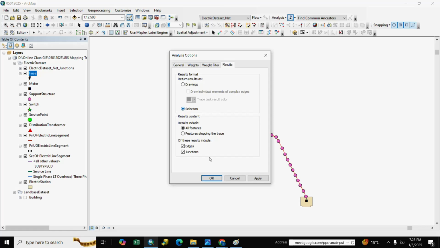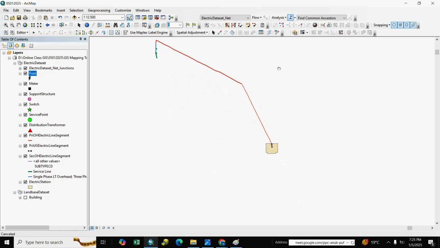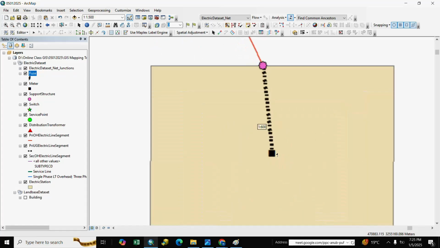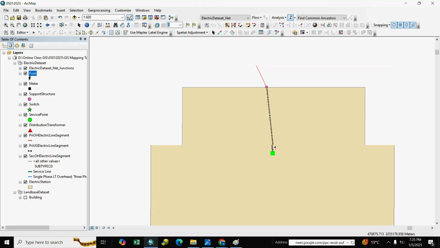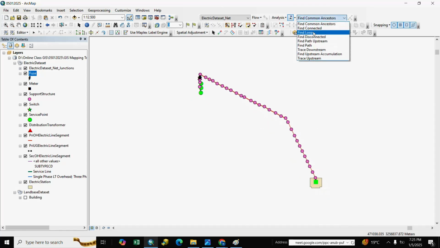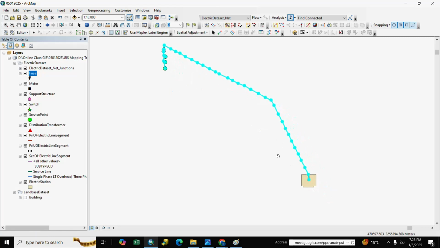Then we go to flag, and we flag and connect it, find connected, and we connect. Here our features are connected, all features are connected,